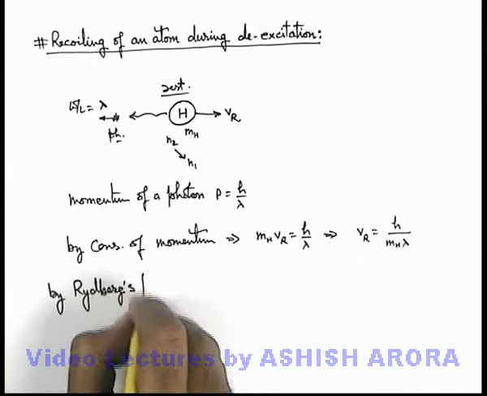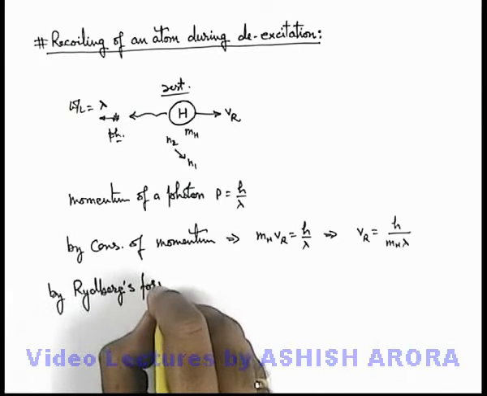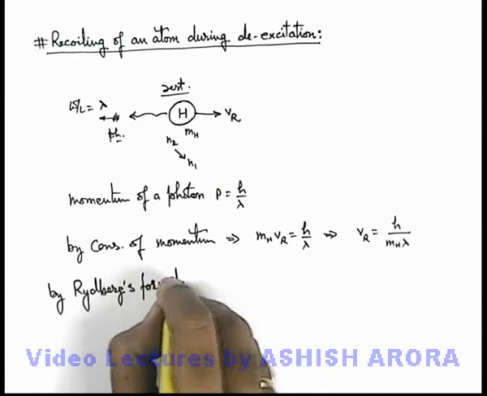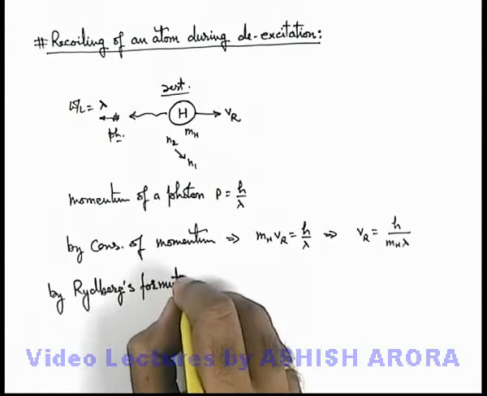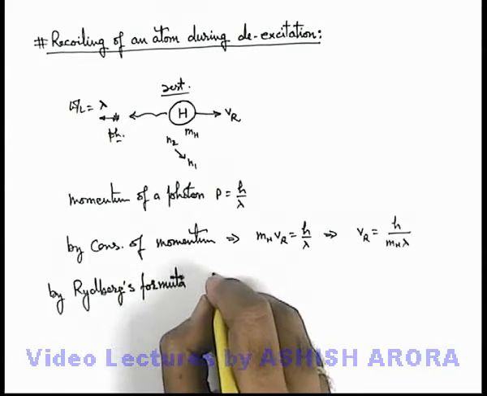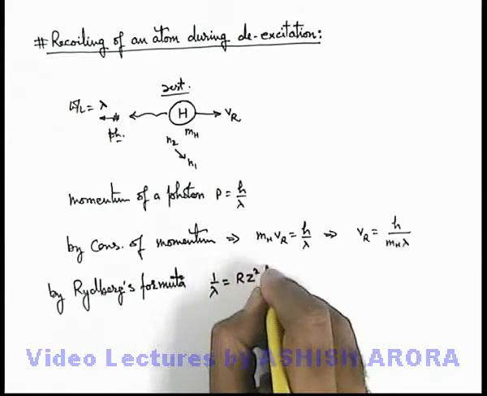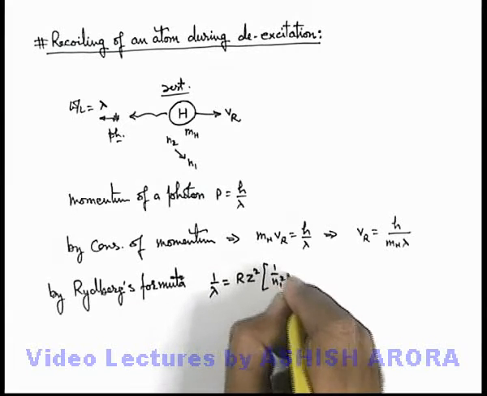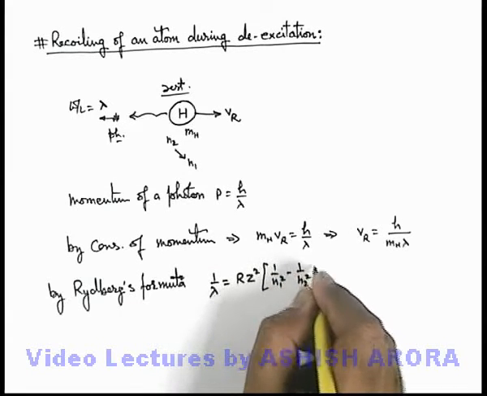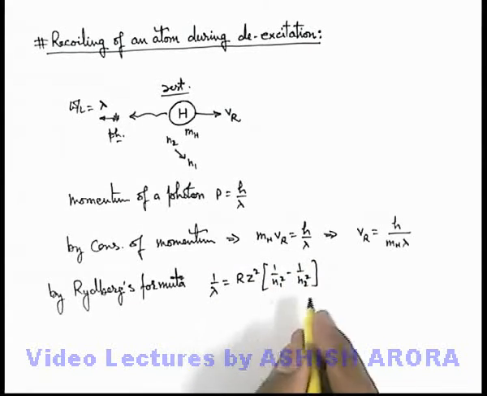By Rydberg's formula, which we have studied in the previous topic of atomic structure, 1 by lambda equals R Z square times (1 by n1 square minus 1 by n2 square). That is for a hydrogen-like atom.